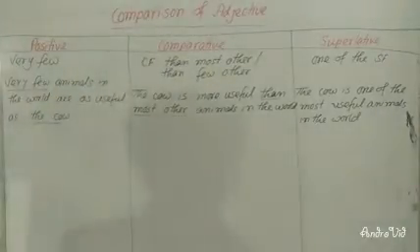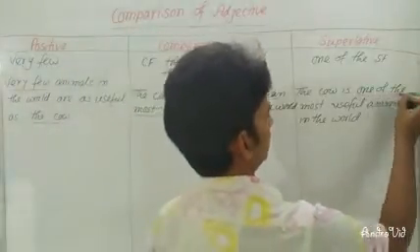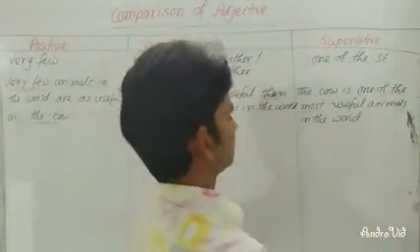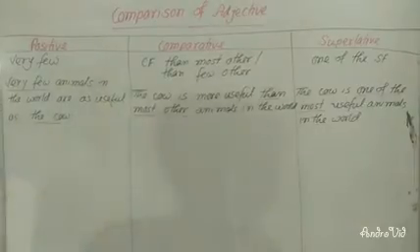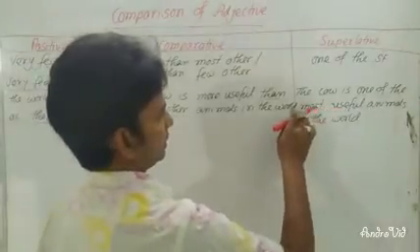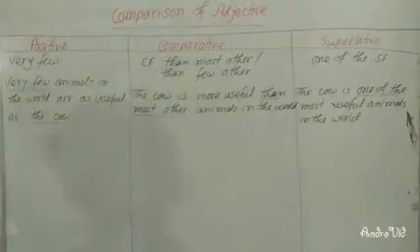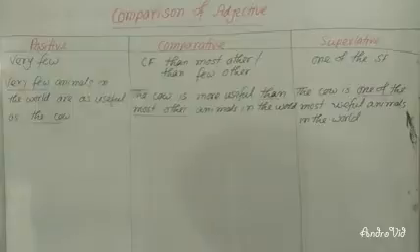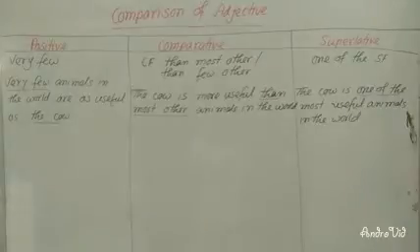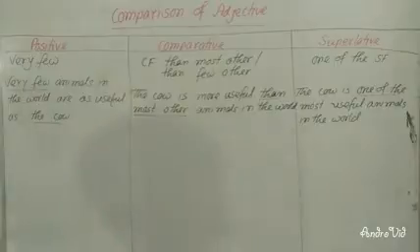You can see here that I have written one of the. I have used here one of the because there is very few in positive and then most other in comparative. So I have to use it. Dear learners, I hope all of you have understood it clearly. I'm going to make you understand it.